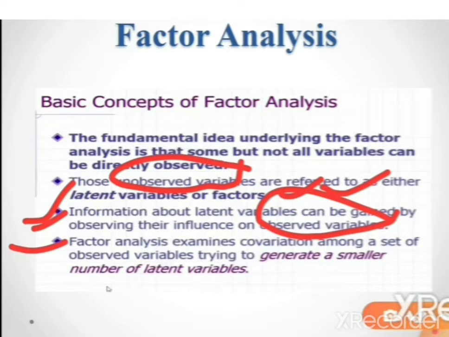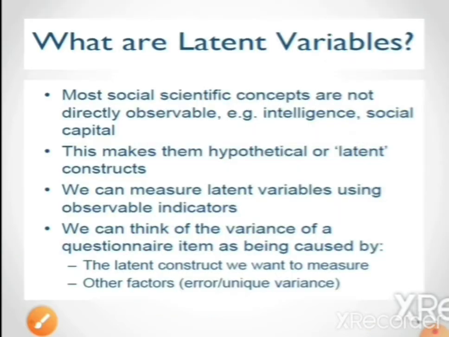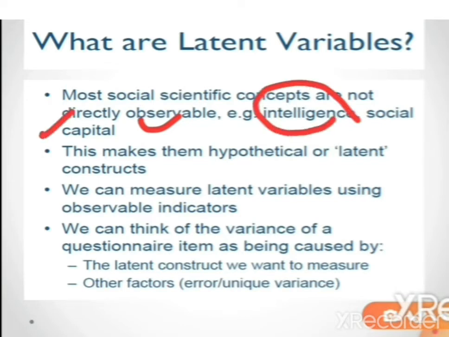So factor analysis basically examines covariation among a set of observed variables that are generating a smaller number of unobserved or latent variables. Now we will see what latent variables are. In many cases there are some variables that are not directly observed or directly measured, for example intelligence, social capital, honesty, happiness, and trust.